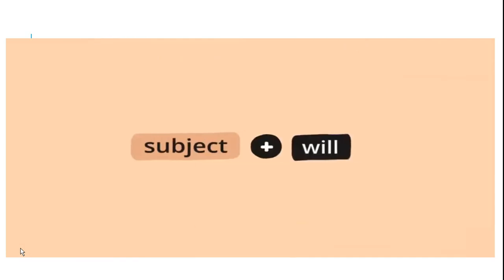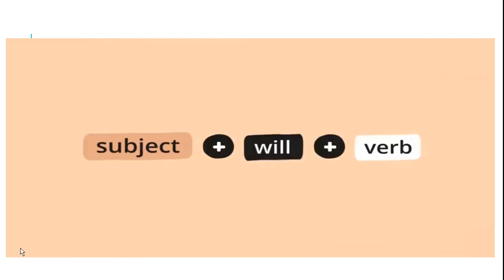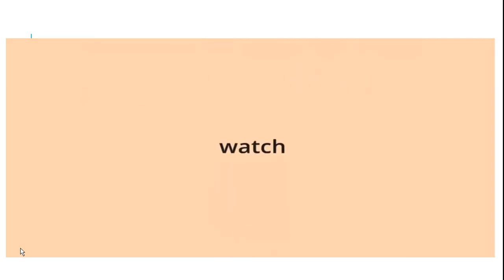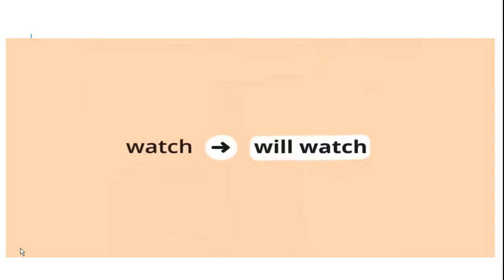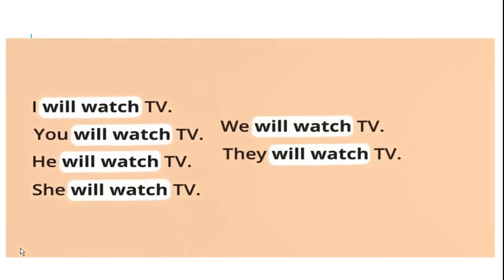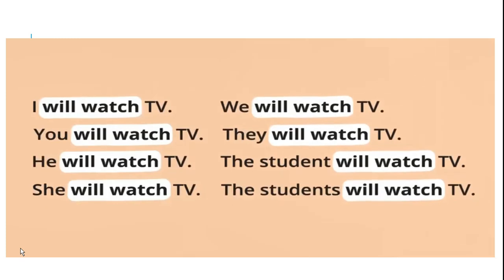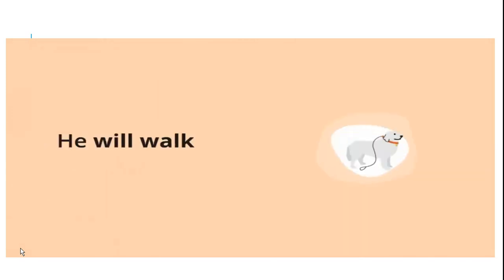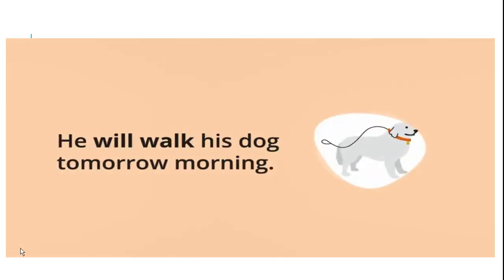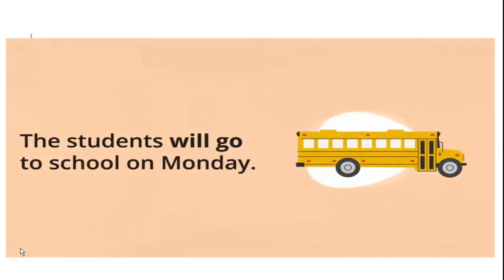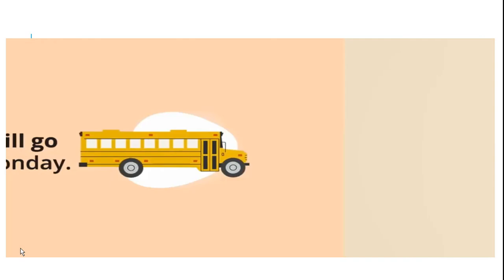Here is the sentence formation: subject with will with verb base form, that is verb first form. Here we will use the verb watch. So here we use will watch. I will watch, you will watch, he will watch, she will watch, we will watch, they will watch, the student will watch, the students will watch. Any subject you can use here with the verb. Okay, I will text you after class. This is the planned future you're talking about. He will walk his dog tomorrow morning. कल वो लेके जाएगा अपने कुत्ते को घुमाने के लिए. The students will go to school on Monday. बच्चे कब जाएंगे स्कूल? Monday जाएंगे.